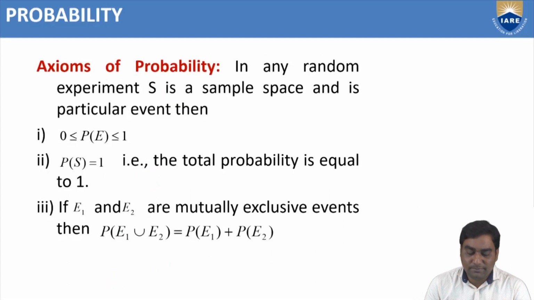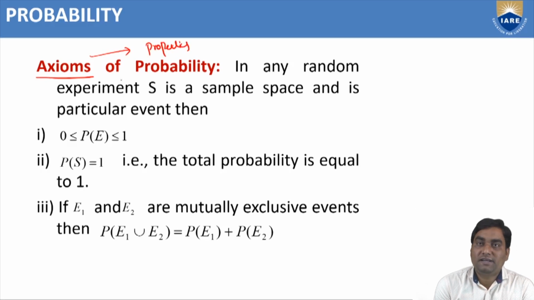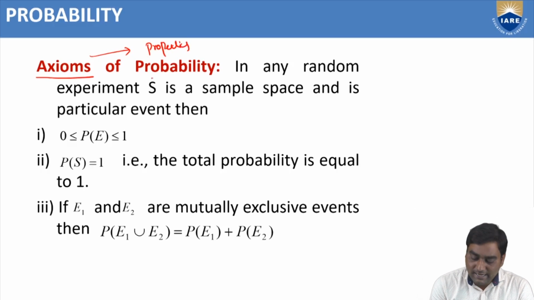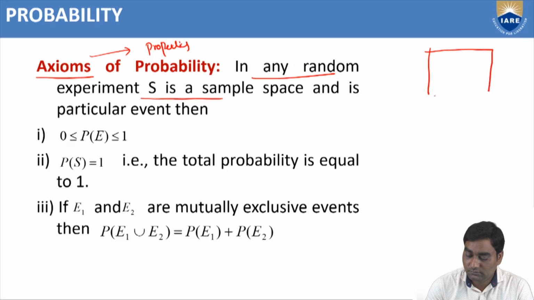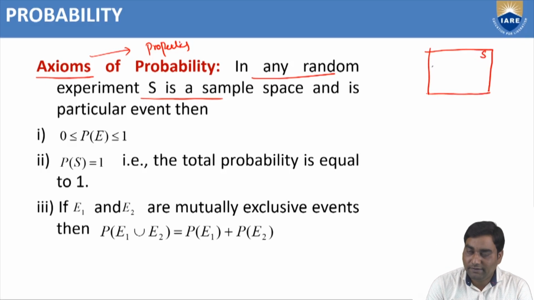Now, the axioms and properties are both the same. The properties of probability. In a random experiment, S is a sample space. See, this is a random experiment and the sample space consists of all events like event A, event B, event C, event E, event N, like that.